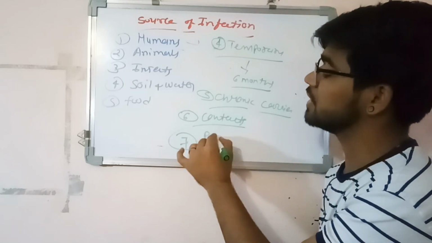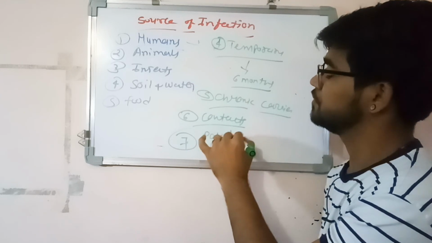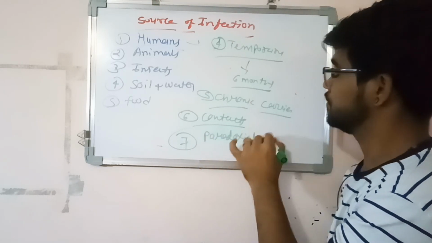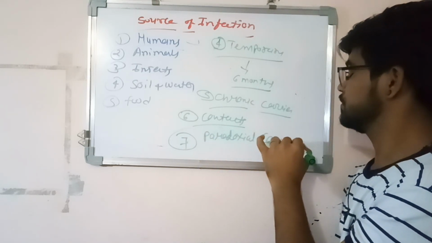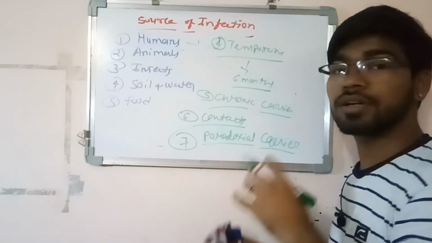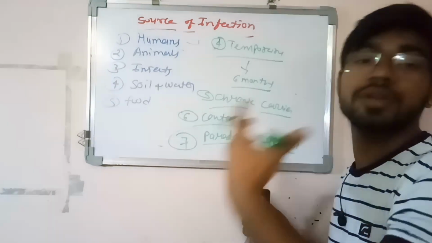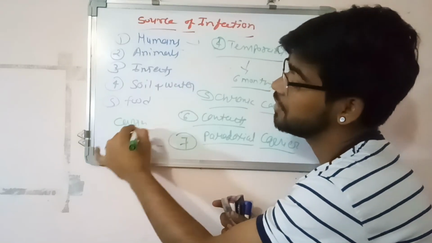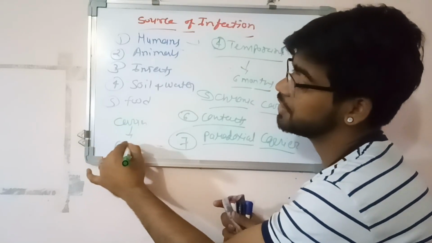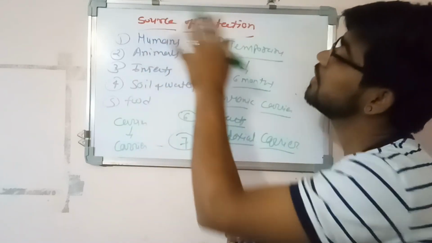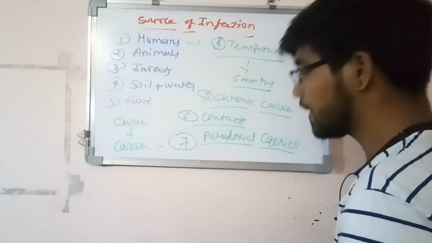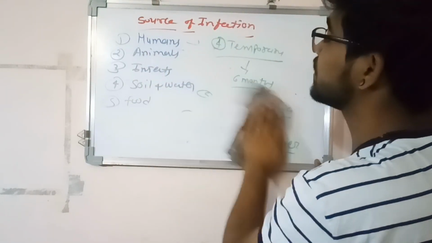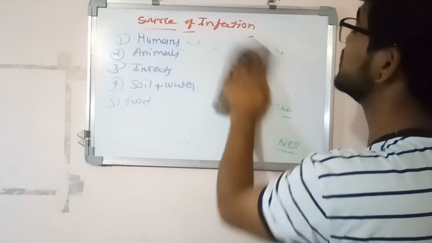The seventh one is a paradoxical carrier. A carrier gets another organism from another carrier, meaning carrier from another carrier, carrier to carrier. It is called a paradoxical carrier. So those were the types of carrier in humans.